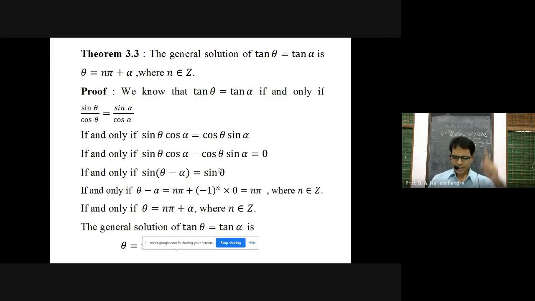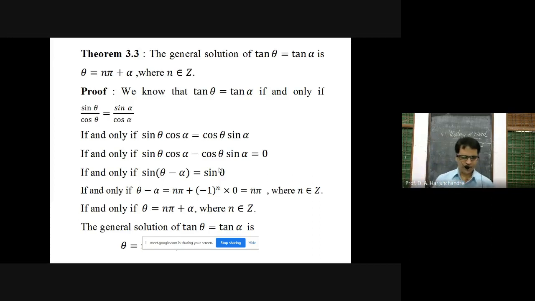In that equation, sin theta is equal to sin alpha was there, so that theta can be taken to be theta minus alpha here, and that alpha can be taken to be 0. Taking these values of theta and alpha and putting those in the formula theta is equal to n pi plus minus 1 raised to n into alpha, we are getting all solutions of this equation.